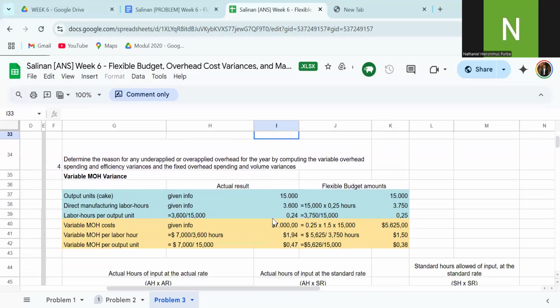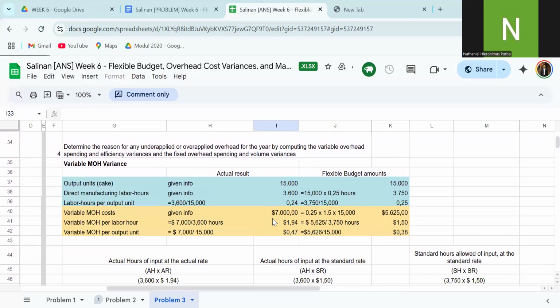Then determine the reason for any under-applied or over-applied overhead for the year by computing the variable overhead spending and efficiency variance and the fixed overhead spending and volume variance. This is the same as the previous number. We need to find the direct manufacturing labor hours.